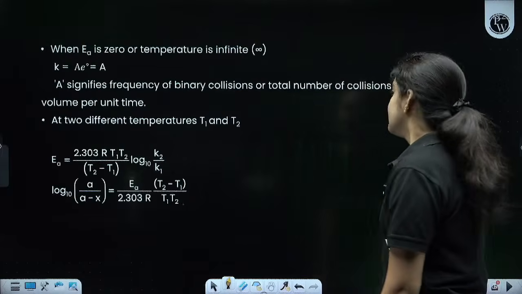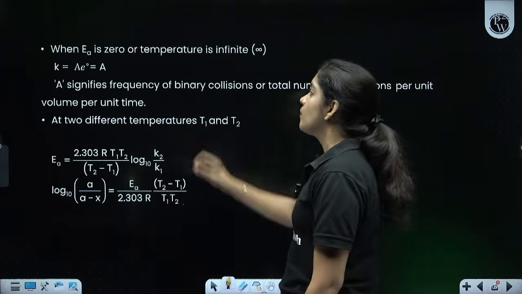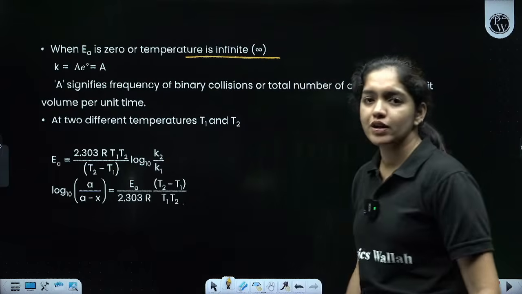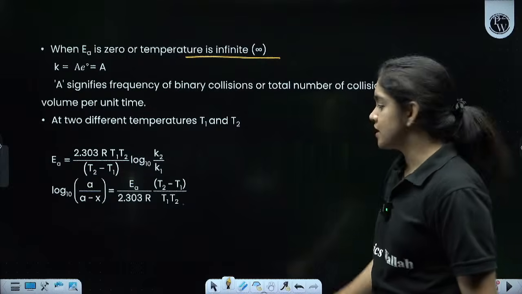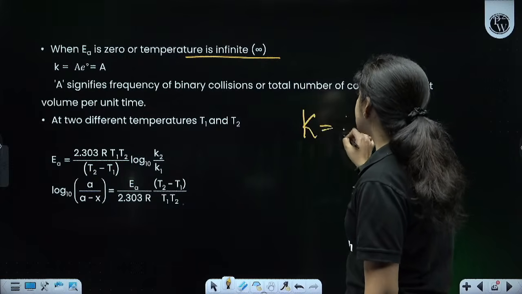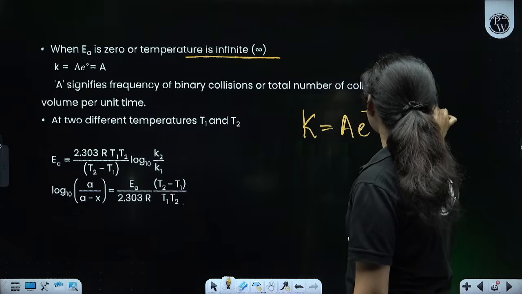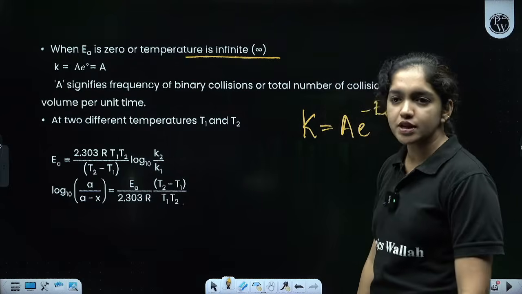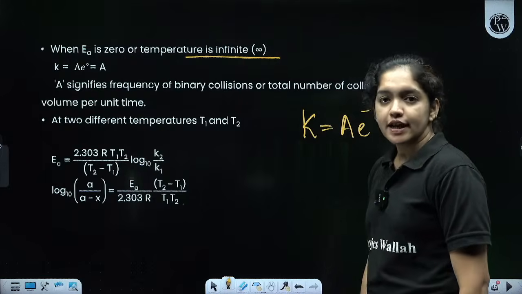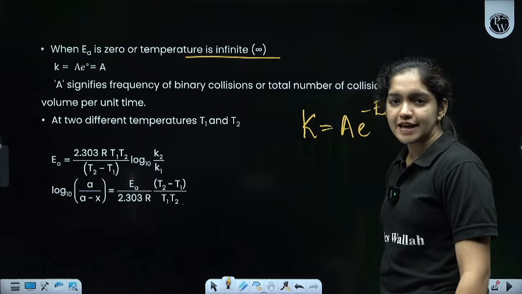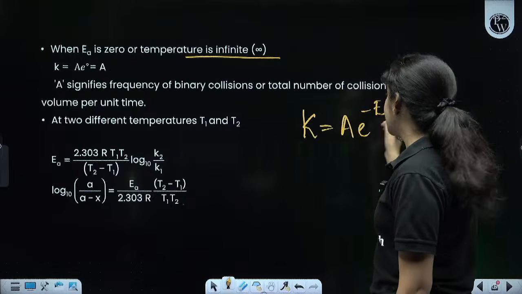Okay. Then next one, when EA is 0 or the temperature is infinity, what happens to the equation? We know the equation, that is K equal to A e raised to minus EA by RT. Now, what happens when EA becomes 0?